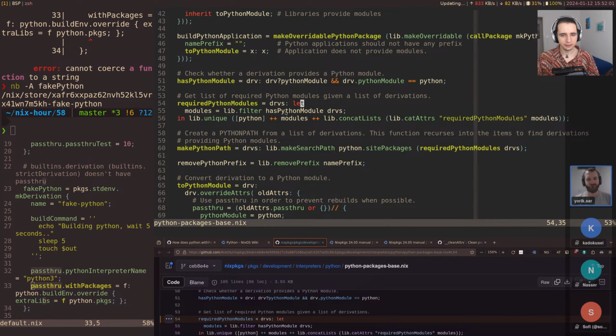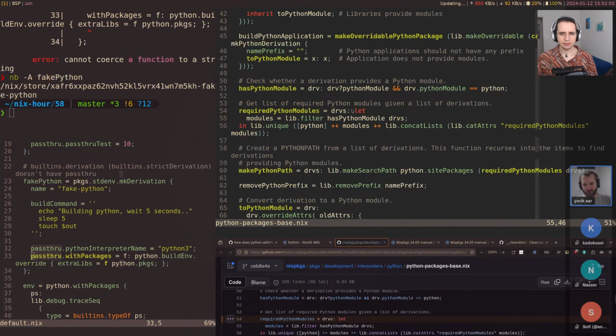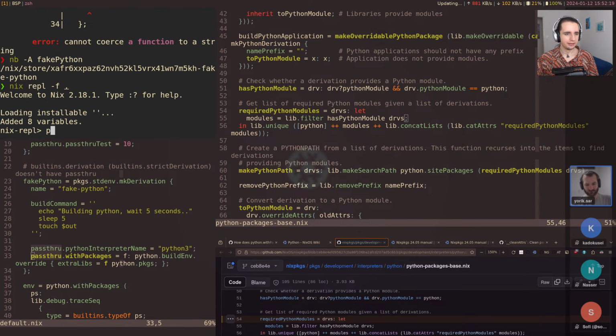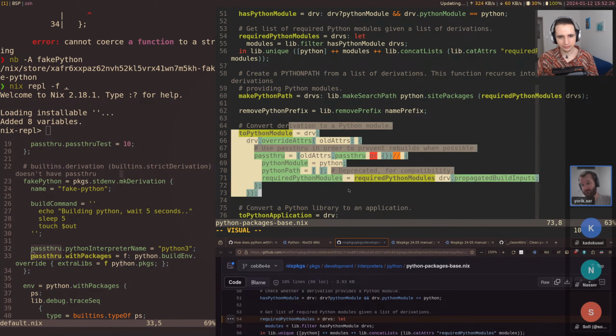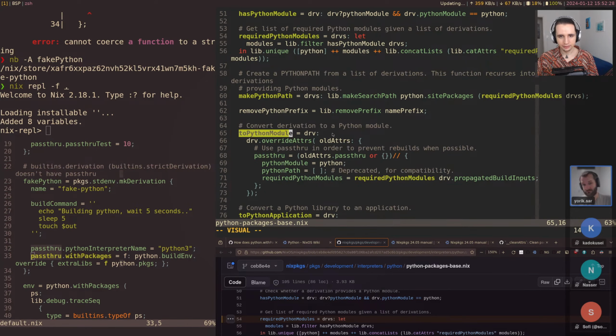It's not immediately obvious. Something that I do know is that Python packages can either be an application or just a package. Applications generally have binaries, probably. But I think there are some passthru attributes that can tell about that. And oh yeah, we have it here. We have toPythonModule.